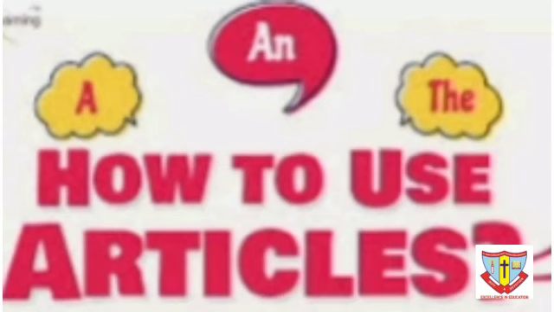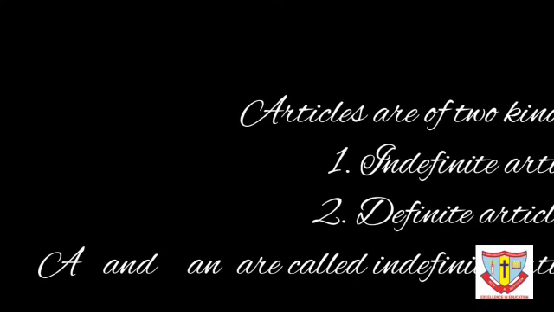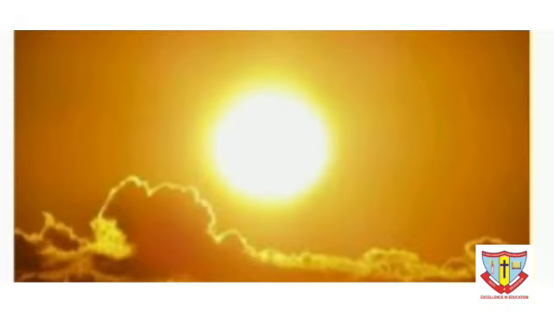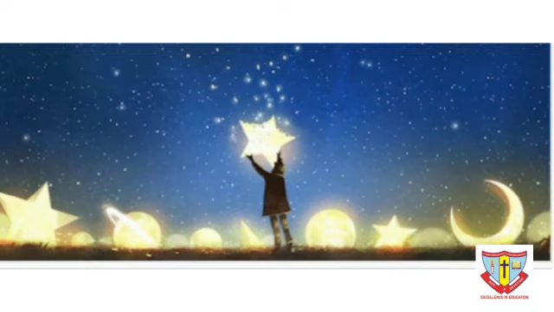Articles are of two types: definite articles and indefinite articles. A or an are called indefinite articles. That means we don't know which one, it can be any one out of so many. Like a star, the sun. Stars are many. From these many stars, any one star.